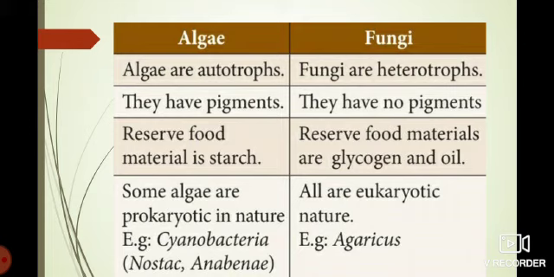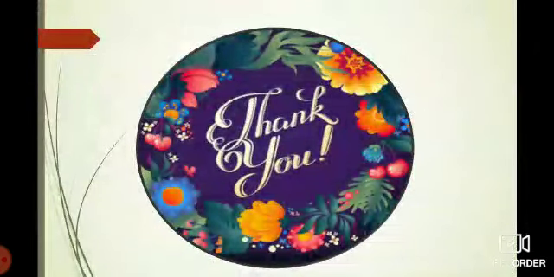The reserve food material of algae is starch. In fungi, the reserve food materials are glycogen and oil. And some algae are prokaryotic in nature. Example for this is cyanobacteria. And fungi are eukaryotic in nature. Example, Agaricus. So students, I hope you understood algae, their classification and economic importance, and fungi, their classification, economic importance